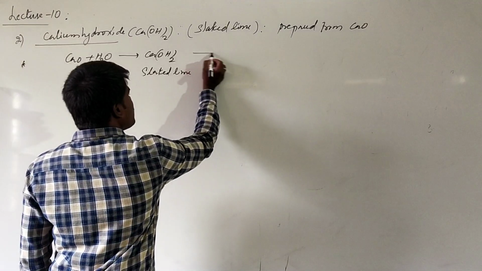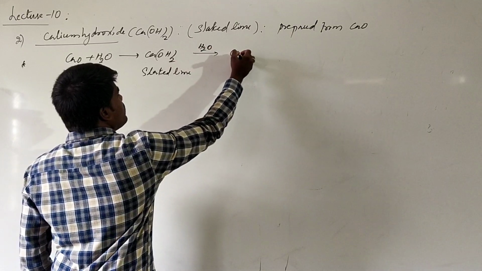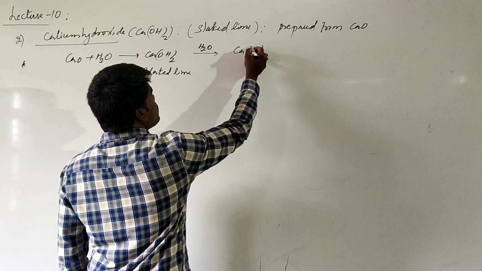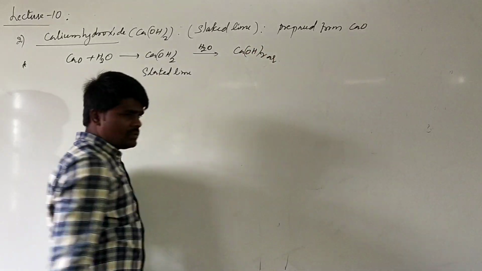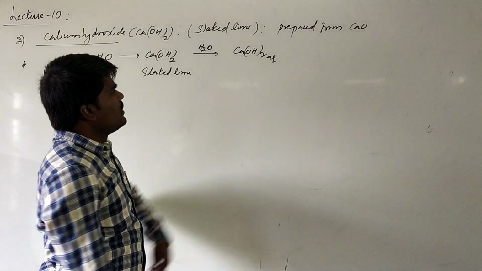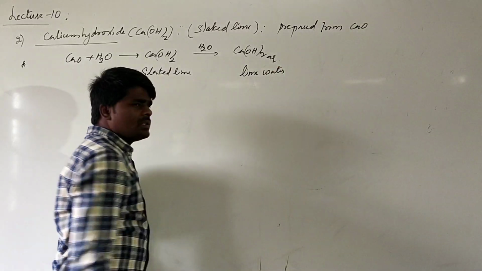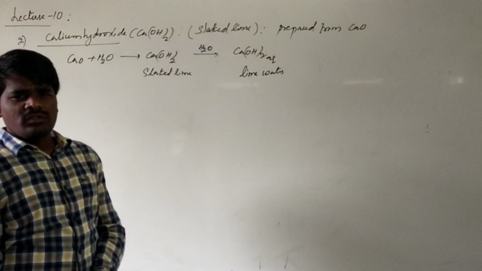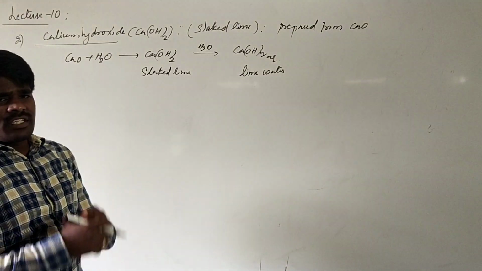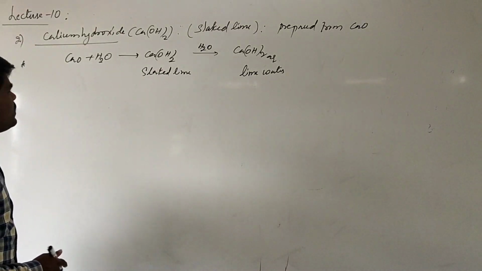When you are dissolving this calcium oxide in water, it forms an aqueous solution. This aqueous solution of calcium hydroxide is called lime water. If you filter this solution, you will get a clear solution. The clear solution is called lime water, and the suspension remaining is called slaked lime. This is the calcium hydroxide preparation.